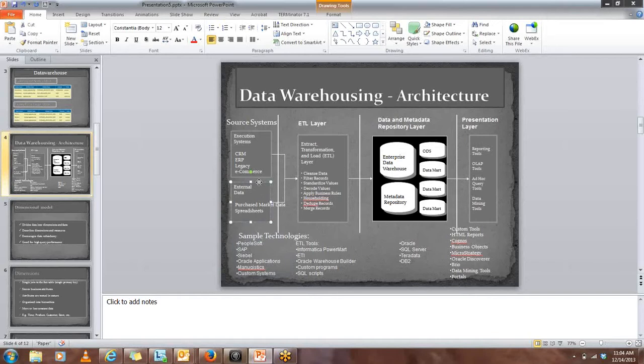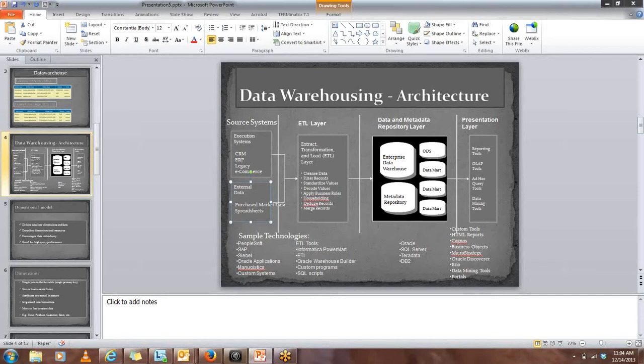Also, we can have the sources in the form of external data. What do we mean by external data? It can be spreadsheets. For example, we are using a spreadsheet to get the PIN code numbers of all the states of the US. These kinds of information which are standard, and which we use apart from the standard database, are called external data.